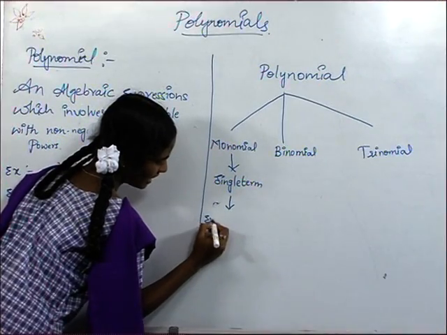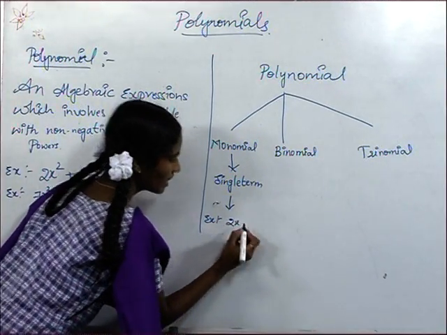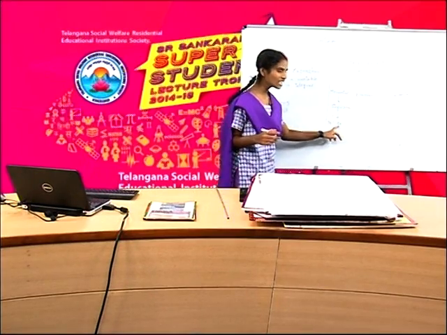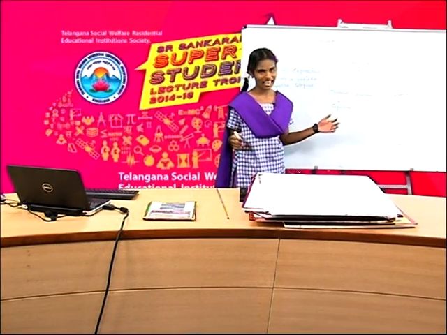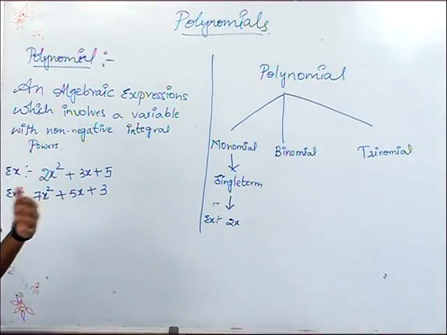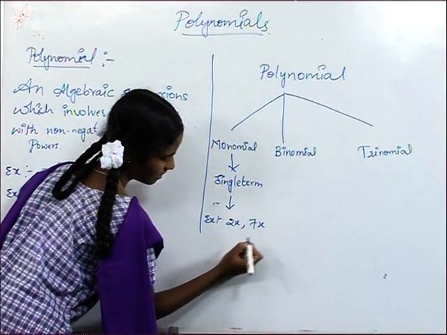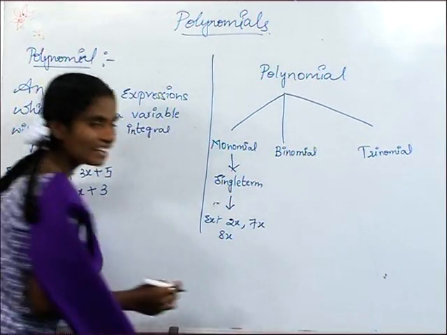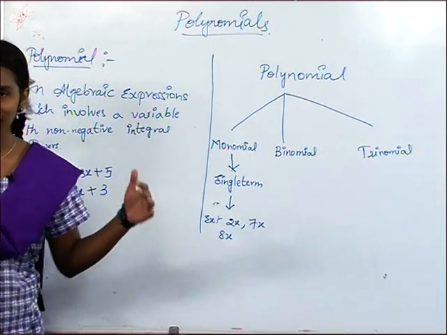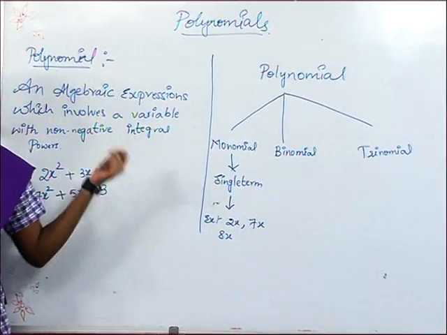For example of monomial, 2x, it is a monomial because here there is a single term, so it is called a monomial. And we can take other examples like 7x, 8x and so on, because these two examples also contain a single term, so it is called a monomial.